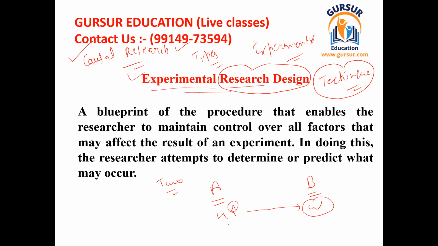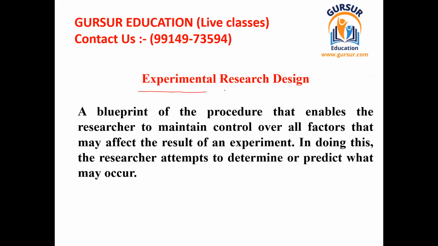So it is producing a cause which is having an effect on the other variable. This kind of research is known as causal research. The research design and the procedure used for this specific kind of research is known as experimental research design. I'm giving you a very simple example of that.